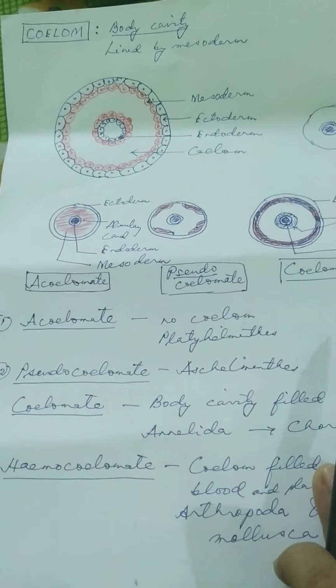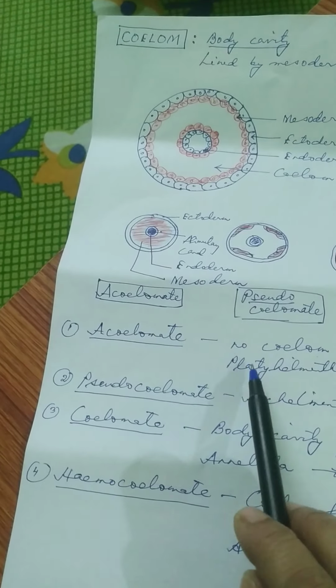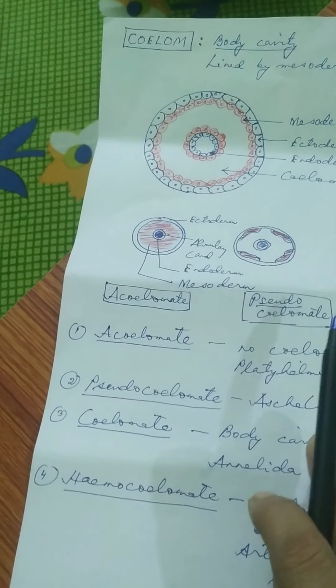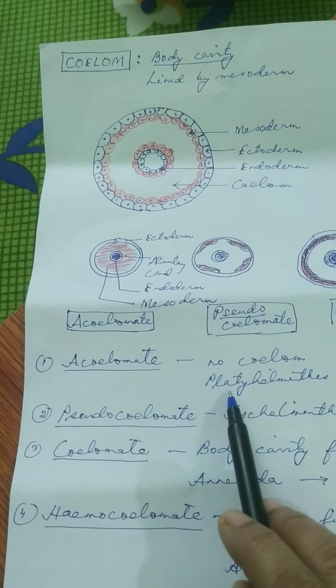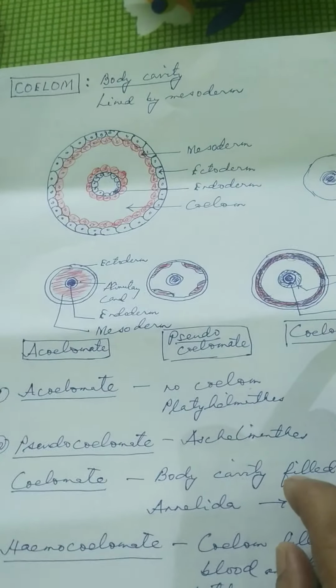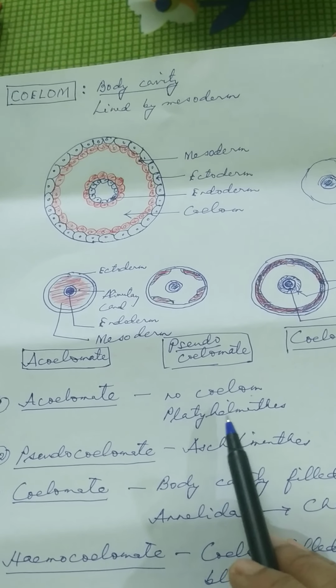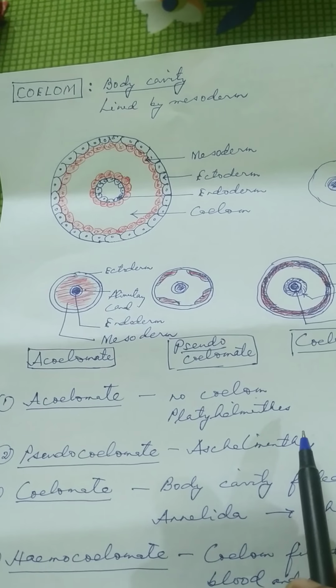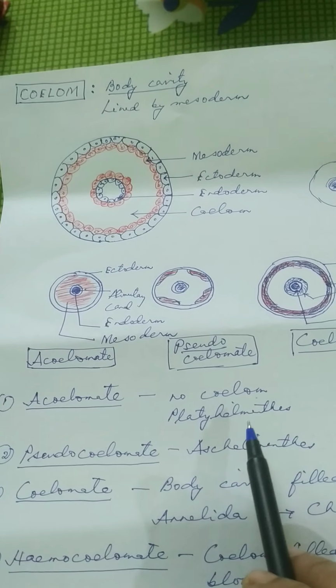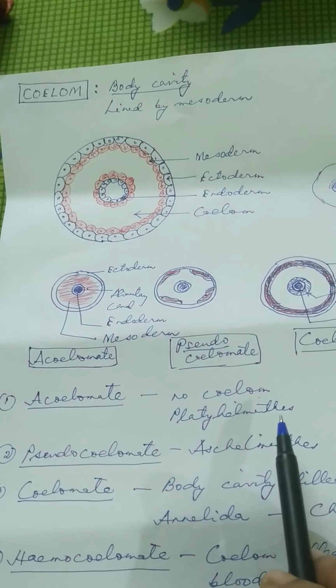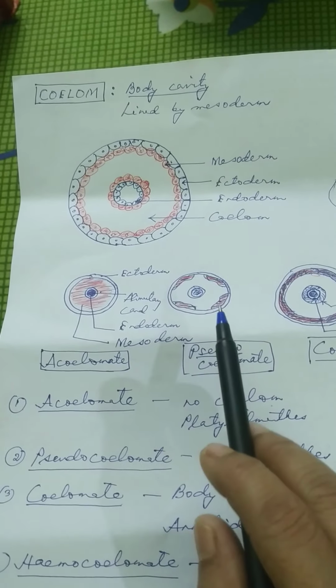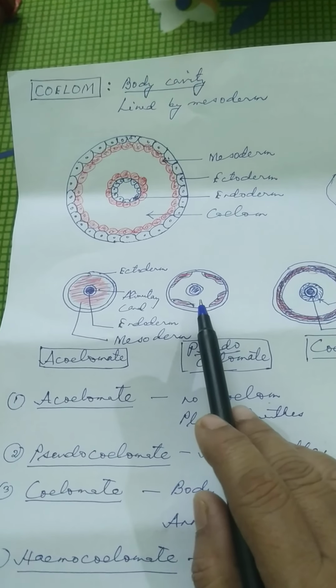Okay, and these acoelomate animals do not have coelom and they are present in case of platyhelminthes. So platyhelminthes animals, they are what? Acoelomate animals.